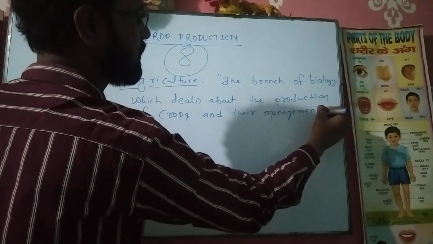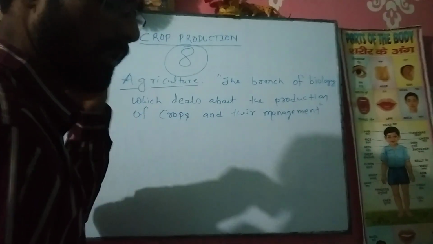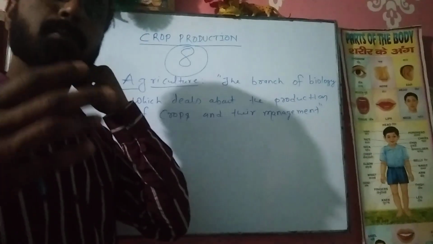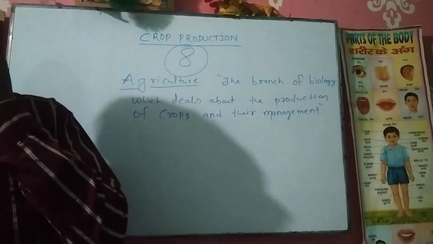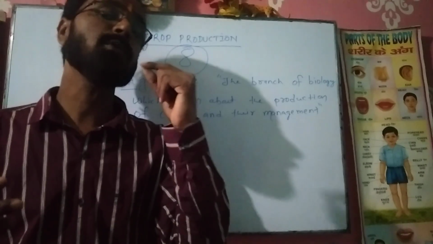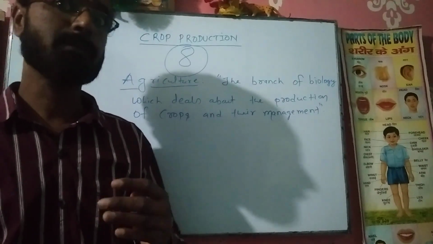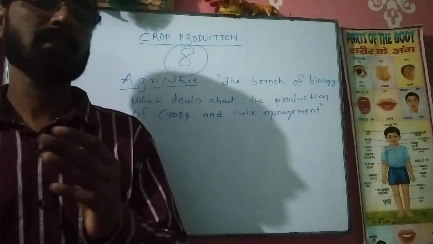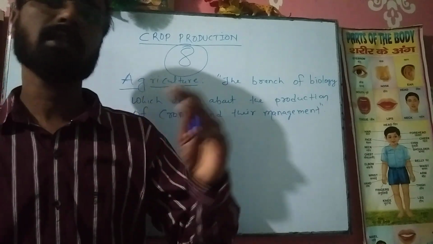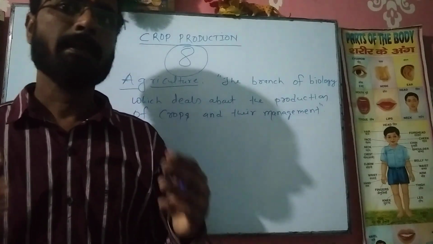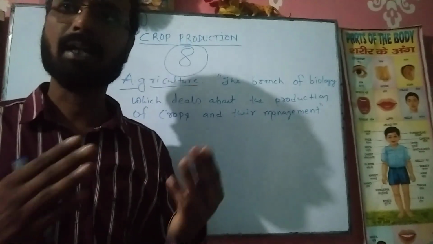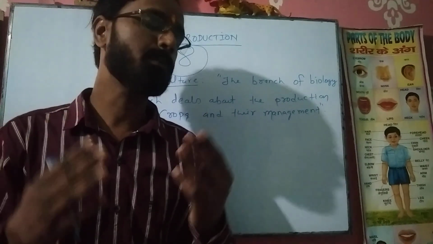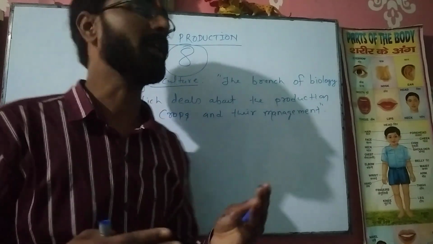This is the most important thing, because every year our population increases. China is the number 1 populated country, and after that India is also increasing its population. That's why human beings need to grow a large amount of crops. That's why crops are so important for living beings.